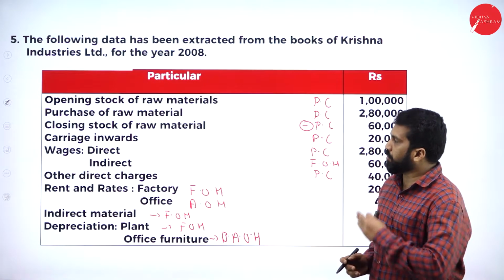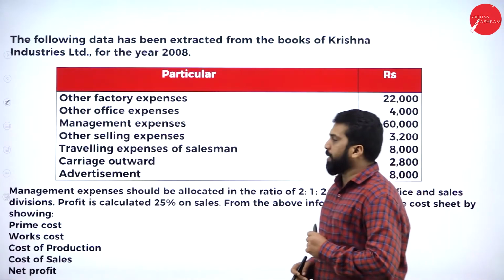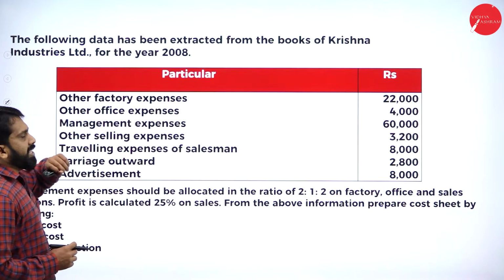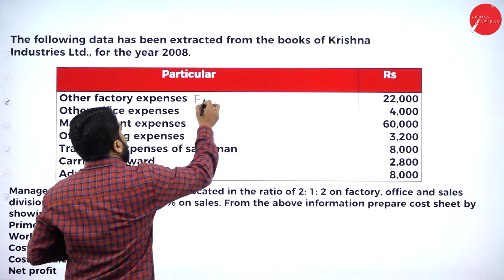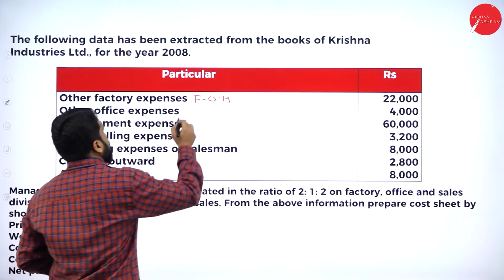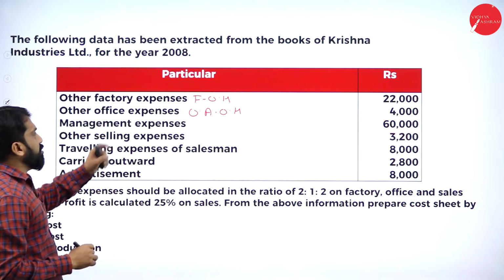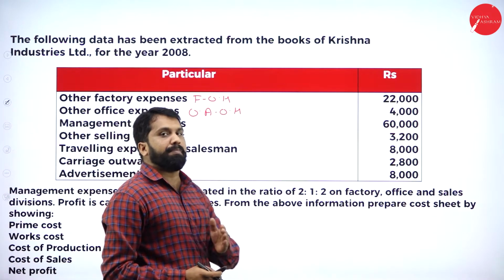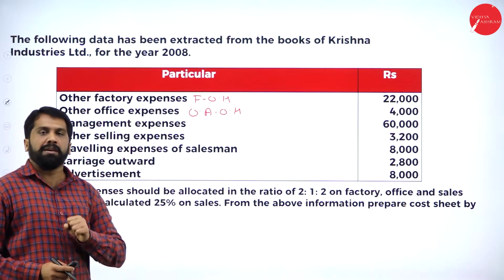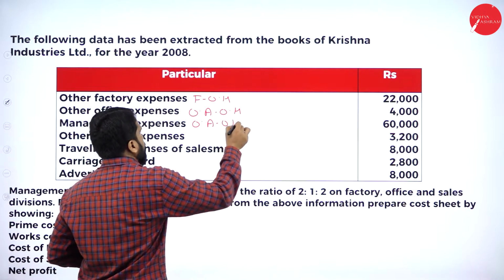Later you can take a screenshot. Just concentrate on these things. Now, the second part. What do we have to prepare in the second part? Simple. Other factory expenses: simple, factory overhead. Other office expenses: again simple, office and administration overhead. Management expenses. Management normally takes place in what? Your office. They take reports and work in the office. So management normally comes under office and administration overhead.